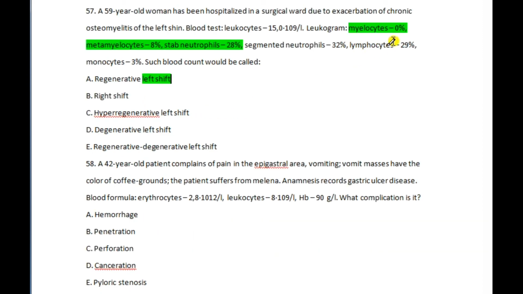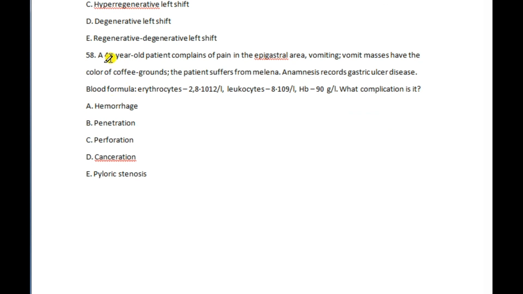Okay, a 42-year-old patient complains of pain in the epigastric area, and the vomit contains masses the color of coffee grounds. Coffee grounds means it is hematemesis, bleeding from the upper GIT, which in most conditions may be due to a gastric ulcer. And you can see melena. Melena means tarry stools, which means the blood comes from the upper GIT into the stool.